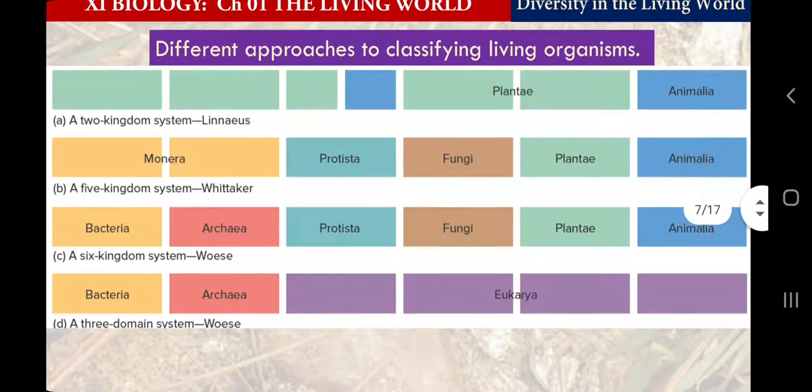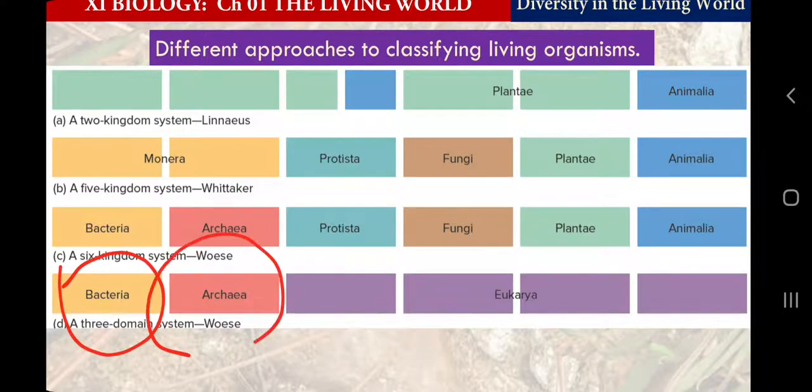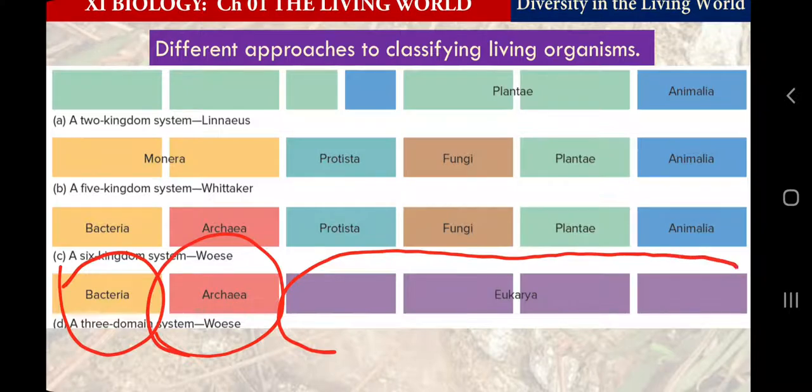See, the diagram number D indicates the large groups: bacteria one domain, archaea another domain, and eukarya another domain. So there are 3 domains of life. This is the new topic included in our CBSE curriculum. We need to study it, and questions are going to be asked because the chapter is cut short and a few topics are deleted. So this topic remains.